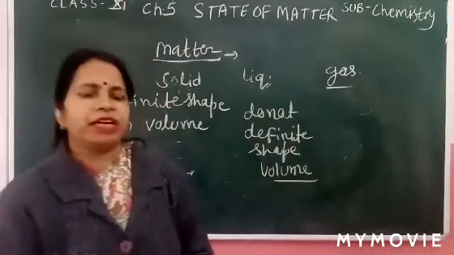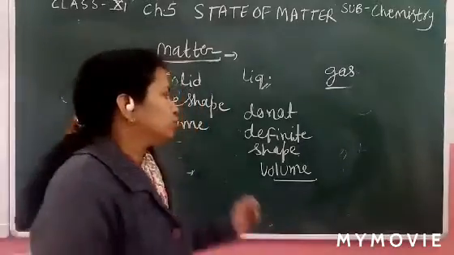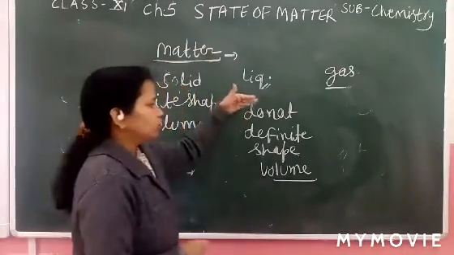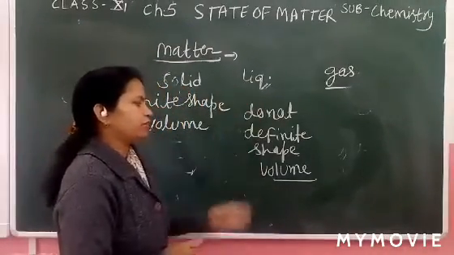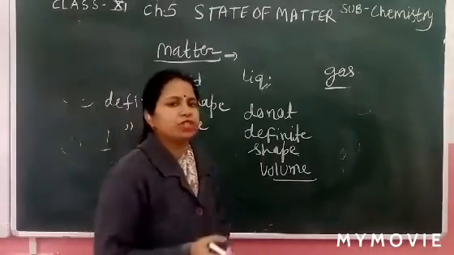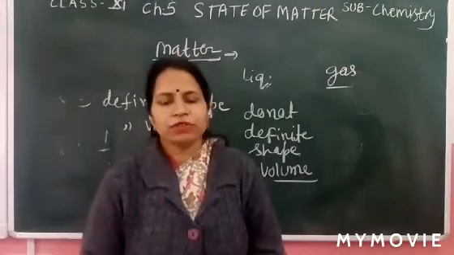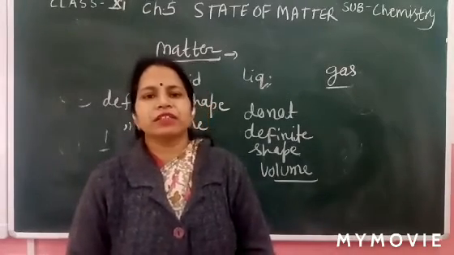You take 10 ml, after some time it evaporates, so it vaporizes. So they don't have definite volume, but generally liquids have definite volume. Shape can be changed. Liquid can change according to the shape of the container.